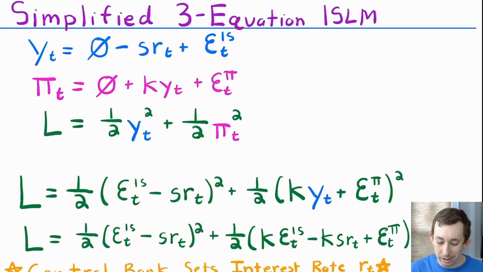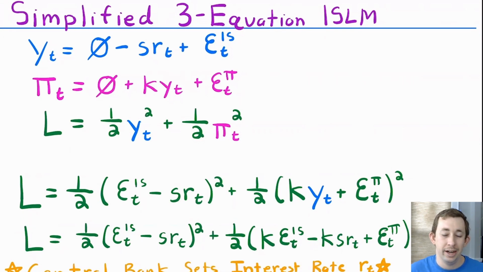The reason that's useful is because then we can plug in zeros for these expected values today of y t plus 1 and the expected value today of pi t plus 1, and that's going to help us really simplify this math. So I'm going to plug in the fact that we have a y target of 0 and a pi target of 0, so I can just take those out. I know what y is, I know what pi is, so I'm just going to throw those into the loss function. So here is y and here is pi. Pi contains y, so I'm just going to throw that in again. And this is now our fully simplified loss function.